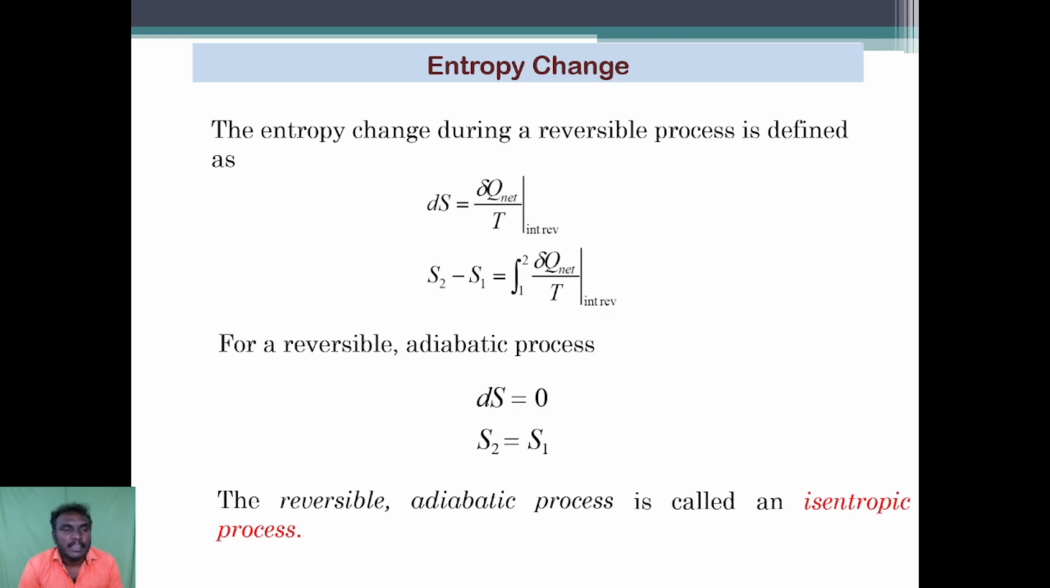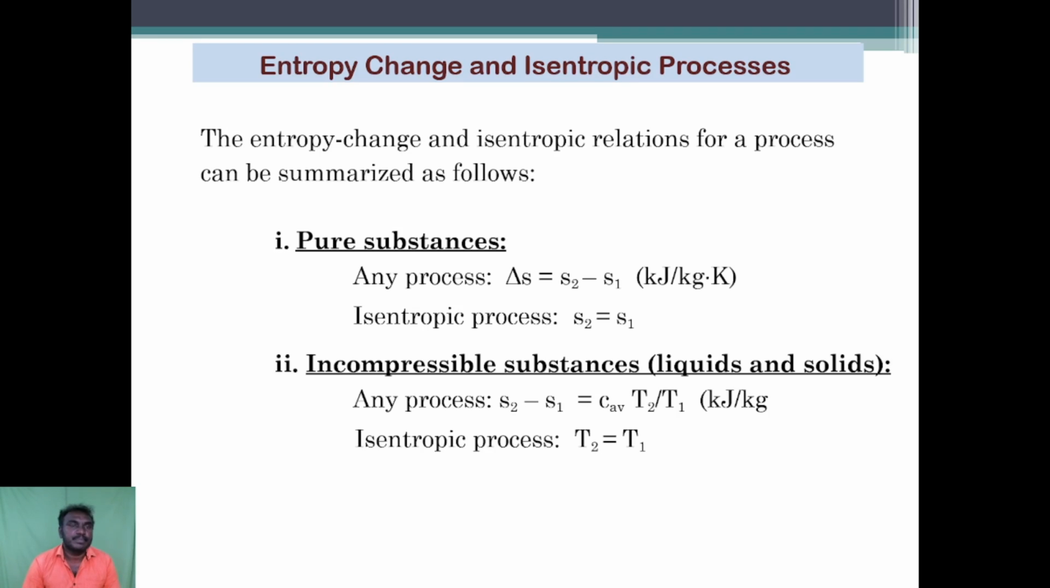The entropy change during a reversible process is defined as ds equals dq net divided by temperature. For a reversible adiabatic process, ds is equal to 0. That means S2 is equal to S1. The reversible adiabatic process is also called an isentropic process.